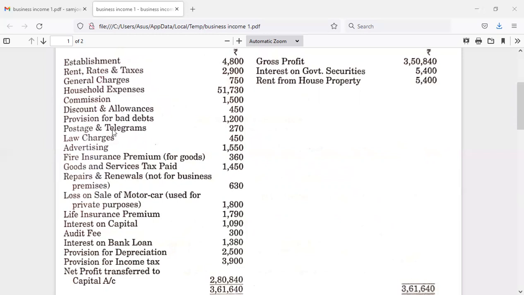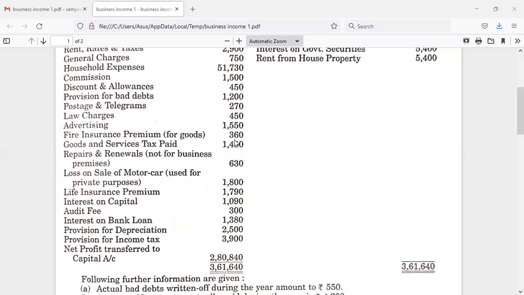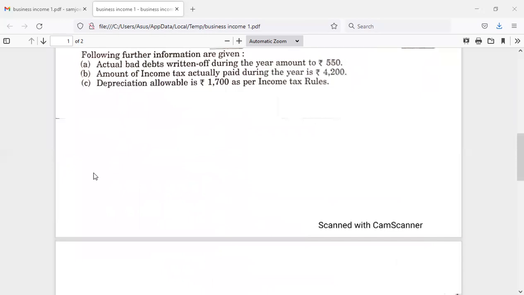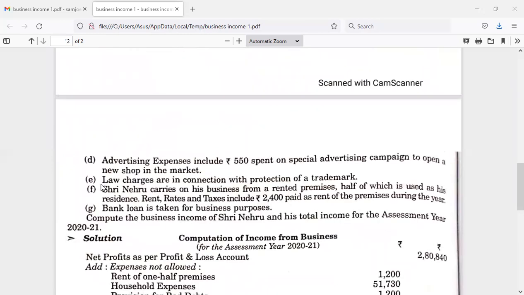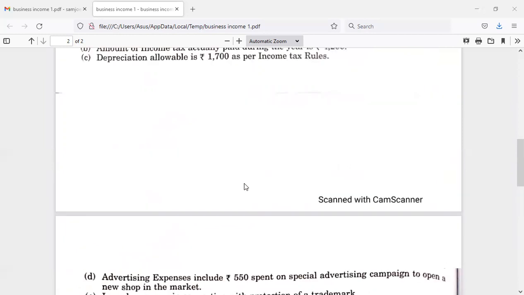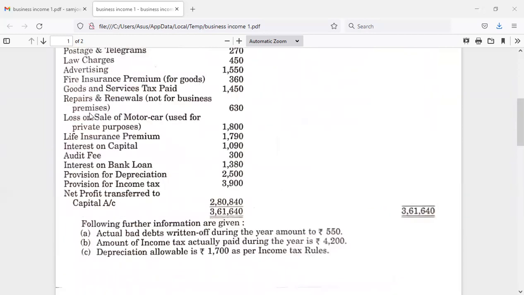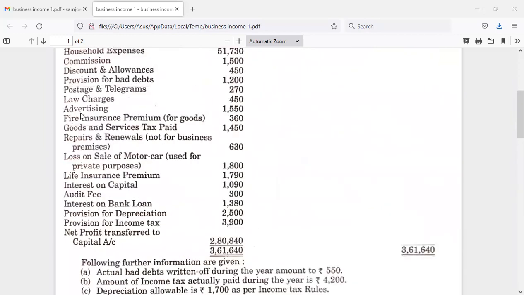Then postage and telegrams. Now here postage and telegrams in the due course of business are allowed. Law charges 450, and for this there is one piece of information in the additional information, point number E, you just observe. Law charges are in connection with the protection of a trademark, and a trademark is related to business, so it is allowable. Then advertising.